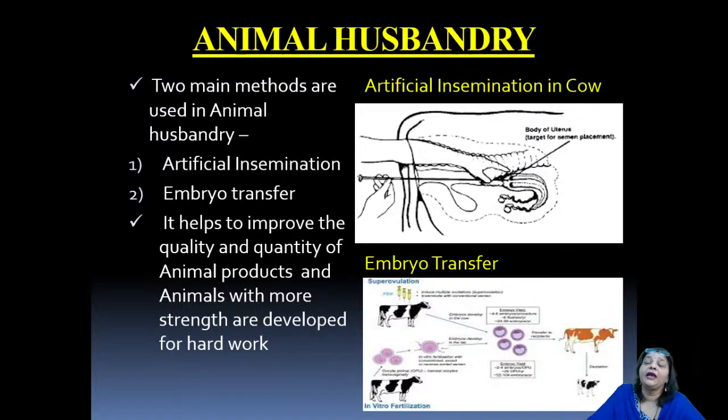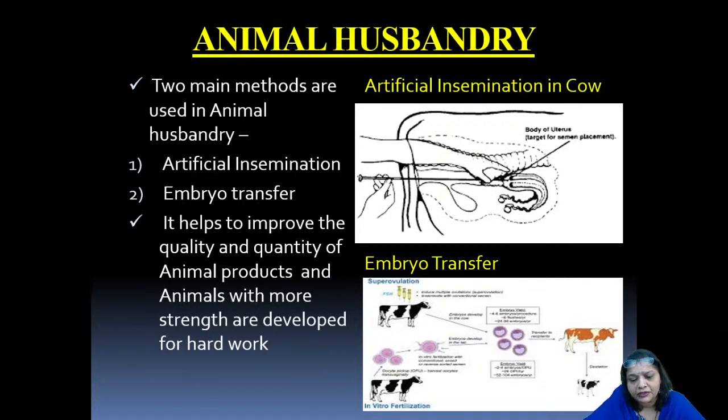female organism conceives the next generation, conceives the offspring, and easily and in a better way, with a better quality next generation offspring. Okay, so not only that, even embryos can be transferred.